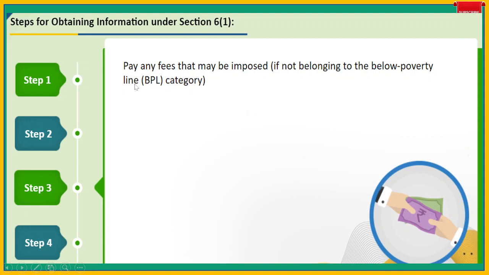Below poverty line persons need not pay. The remaining have to. So there will be one declaration: BPL category, yes or no. If you are writing BPL category yes, then you have to upload the proof for that. Otherwise you click no and then the payment option will come. So this is step 3. Step 4.